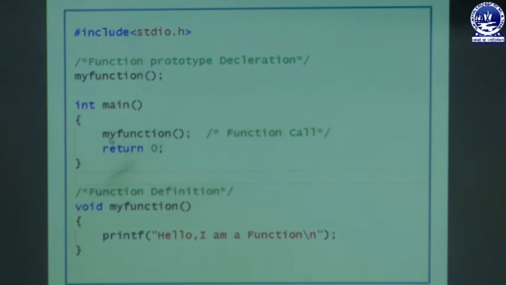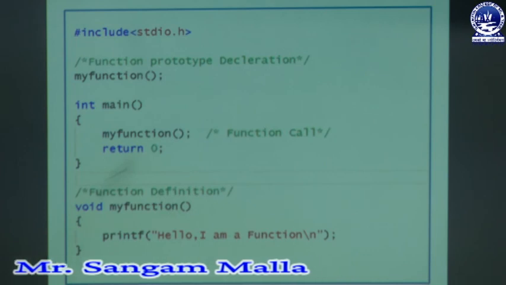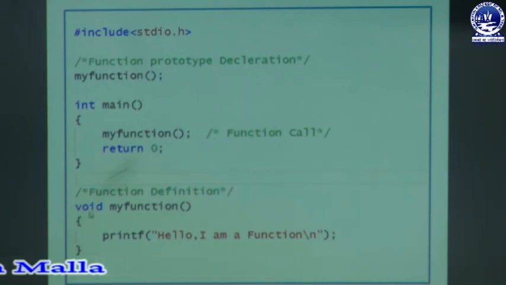Whenever this line is executed, it will jump to this one. Here I have written my function. As my function is not returning any type of value, it has been written as void. Whenever it enters here, it will print hello I am a function. It will simply print a message. After printing, when it moves to the closing curly brace, it will be redirected back to my function, and after that return 0 is written. The return 0 means exit from the program, so the program will exit. So this is the example of a function.